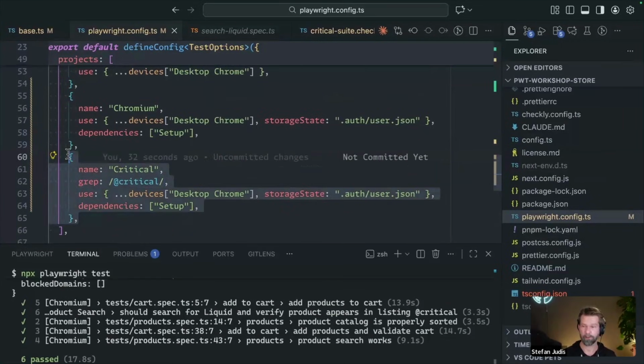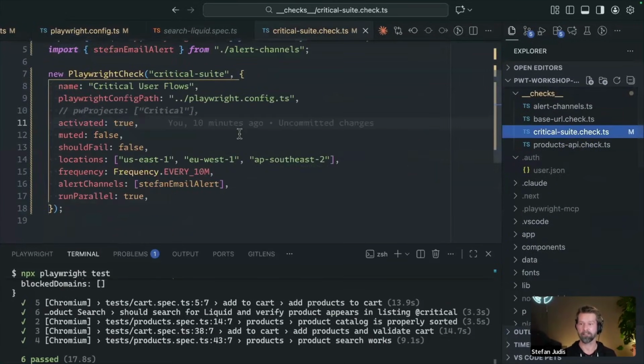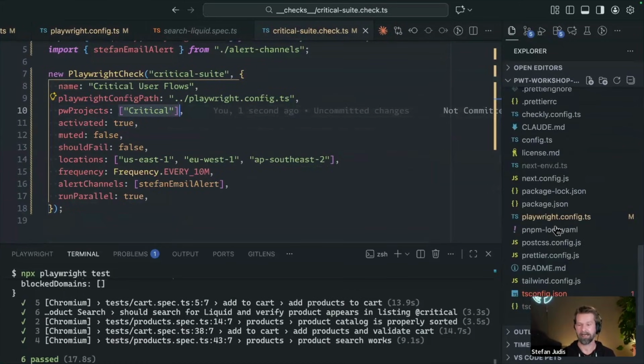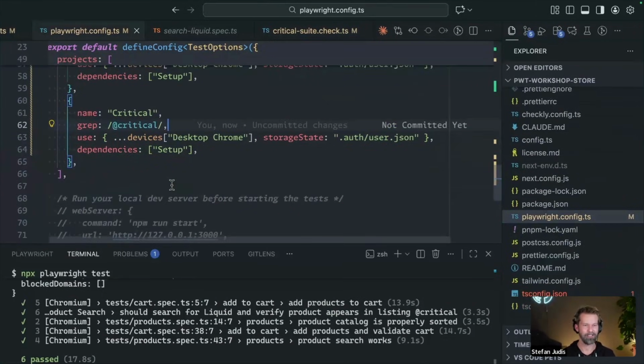There's one last thing that we need to do now. When we go into our monitoring configuration, into our critical suite check.ts, we can specify the projects that we want to run. In this case, I want this Playwright check, named critical user flows, to only run the critical Playwright project, which then maps to this critical project and to these tests that have the critical tag. And that is pretty much it.